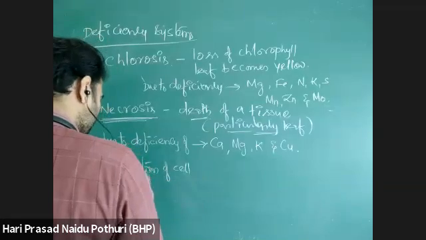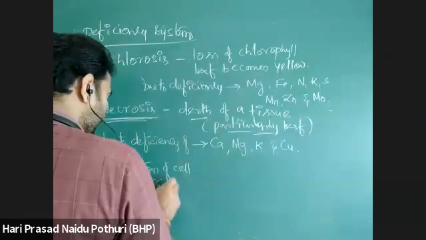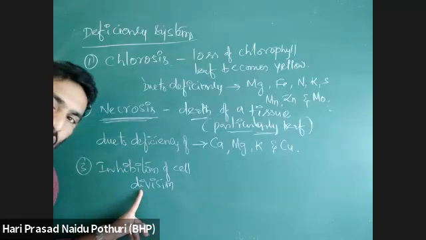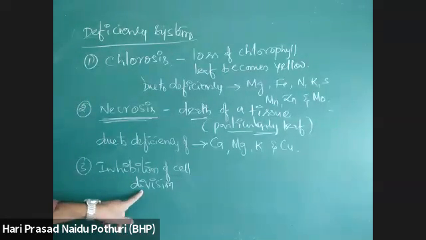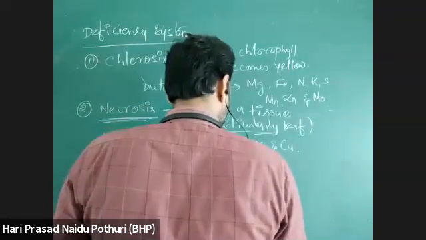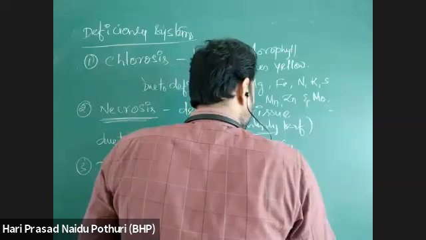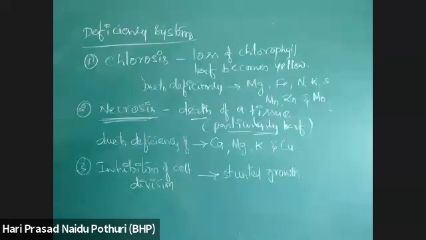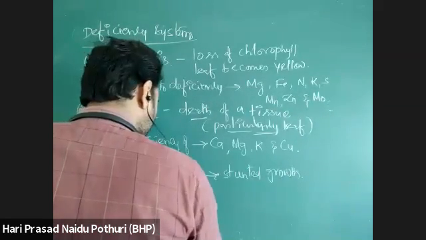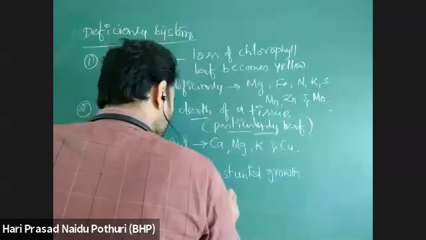Inhibition of cell division means the third condition, which is stunted growth. Growth does not take place. If cells are dividing, then only can tissues grow. But if cell division is not taking place or is inhibited, then growth is not normal.